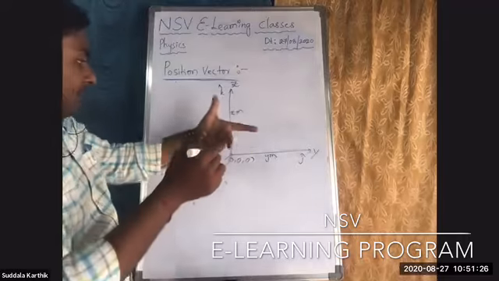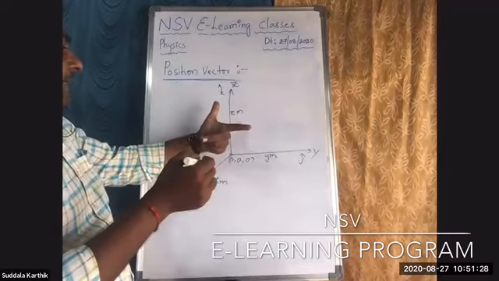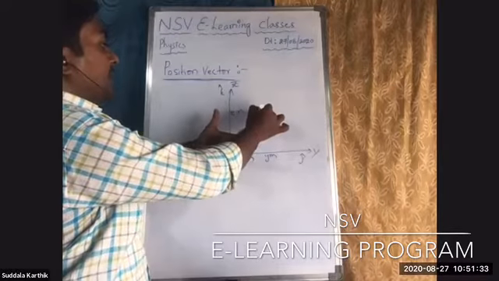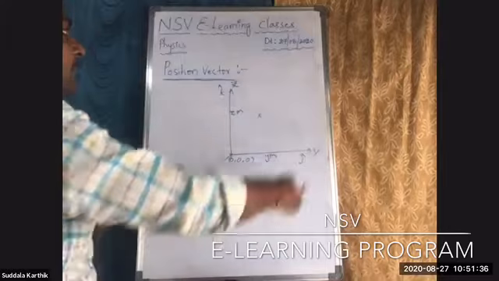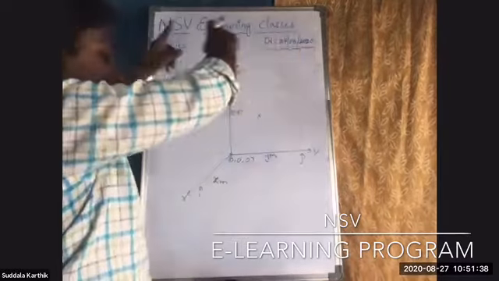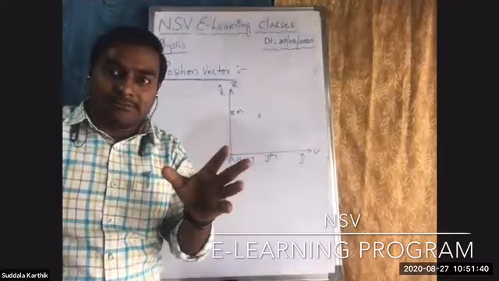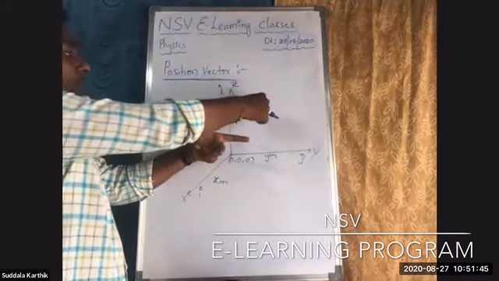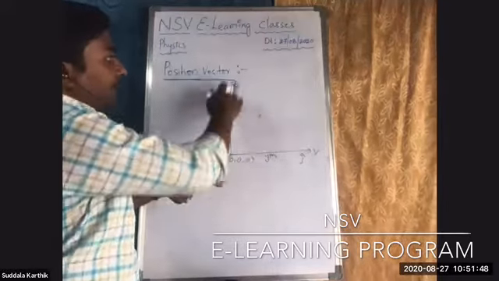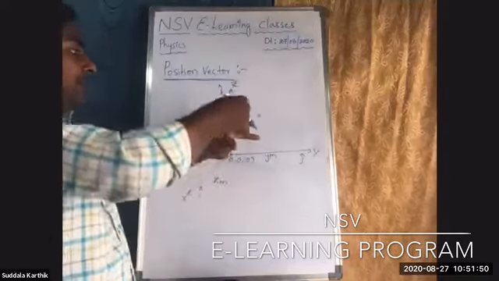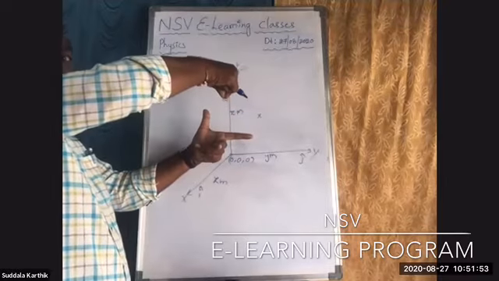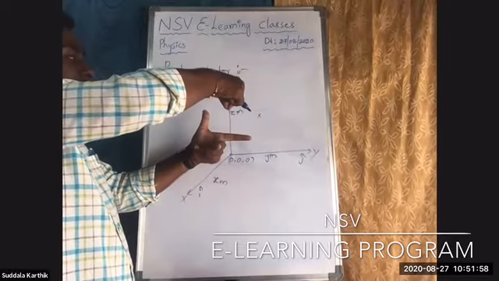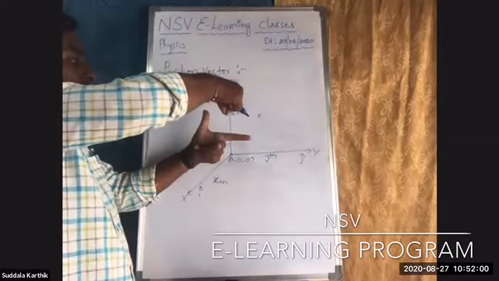Suppose, like this only, I am placing my fingers. This is x-axis, this is y-axis, this is z-axis. Here I am showing a 2-dimensional explanation, Nana. The board is 2-dimensional, 2D. That's why you are not able to imagine, you are not getting clarity. But see here. The point is not in the YZ plane. It is in the XYZ space. Right? So it is making some distance on the x-axis.